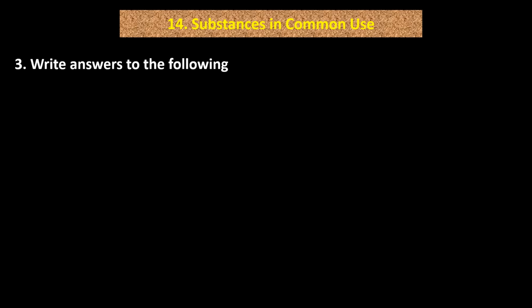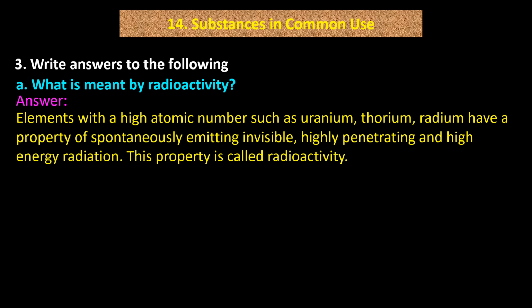Question number 3. Write answers to the following. A. What is meant by radioactivity? Answer. Elements with a high atomic number such as uranium, thorium, radium have a property of spontaneously emitting invisible, highly penetrating and high energy radiation. This property is called radioactivity.